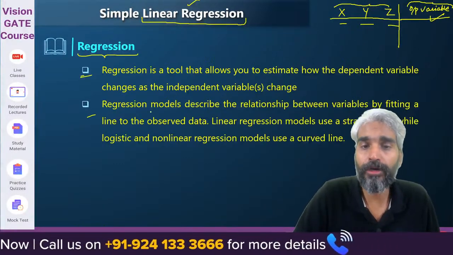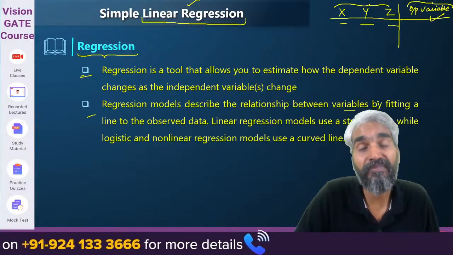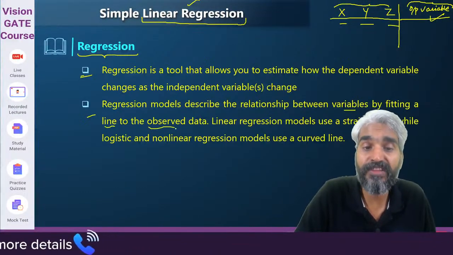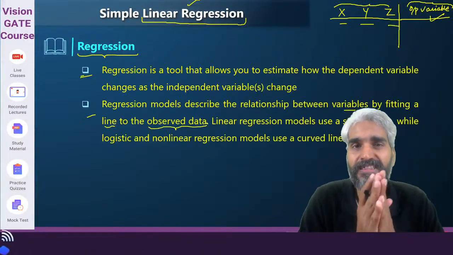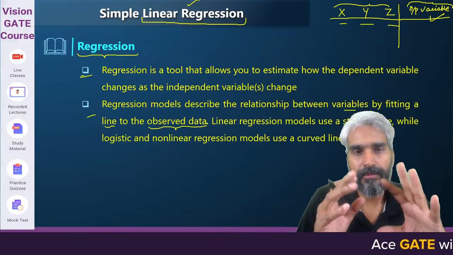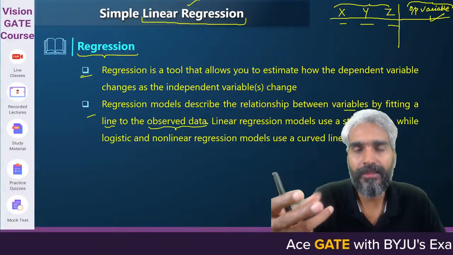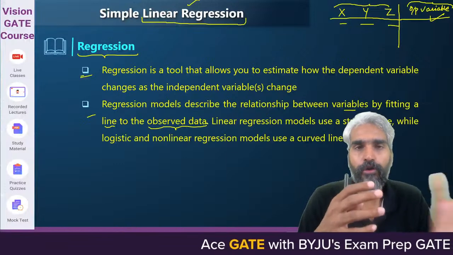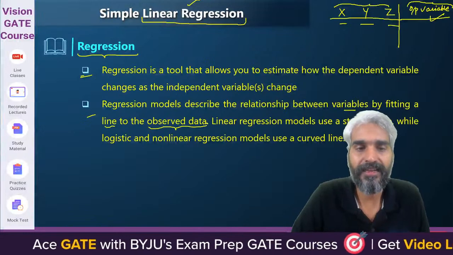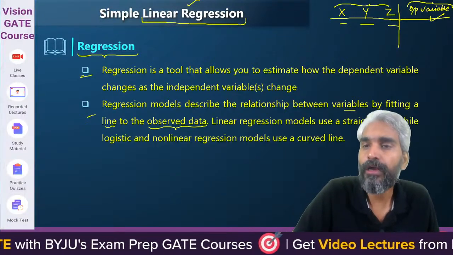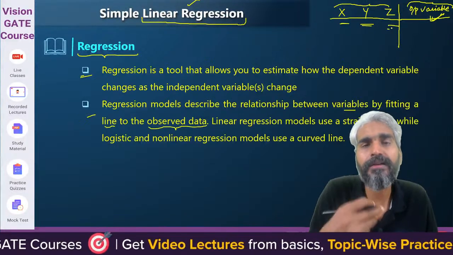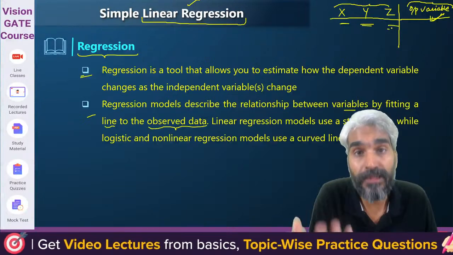Regression models describe the relationship between the variables by fitting them over a curve, not precisely a line, on the observed data. You are actually trying to define an algorithm which will learn from the input what type of output can be produced given a new input. It will describe how your output will vary based on the input, and initially it will try to learn from the observed data.